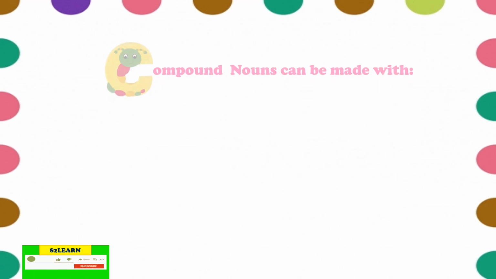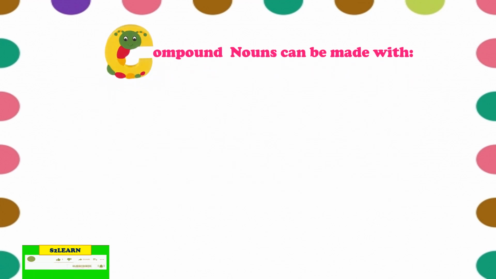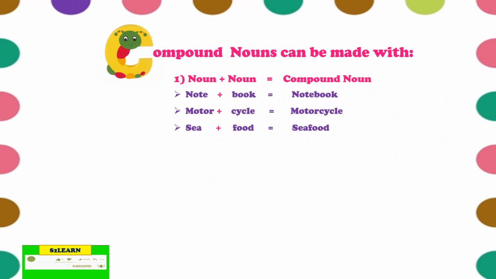Next we will see how compound nouns can be made. Compound nouns can be made with noun plus noun. There can be two words which are both nouns, like note plus book. Both are nouns, and this makes the compound noun notebook. Similarly motorcycle. Sea and food, both are nouns. When they are combined together, that gives you the compound noun seafood. So the first way is you can combine two nouns, and that will give you a compound noun.